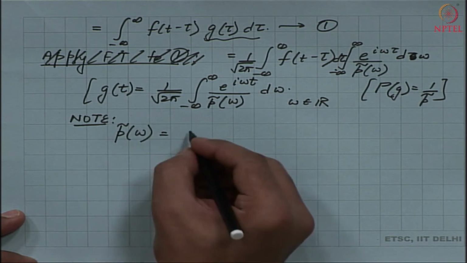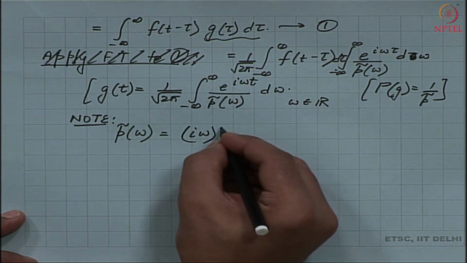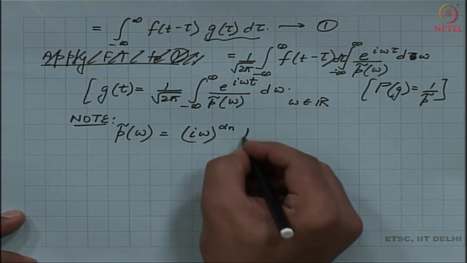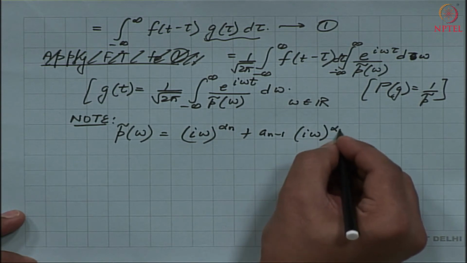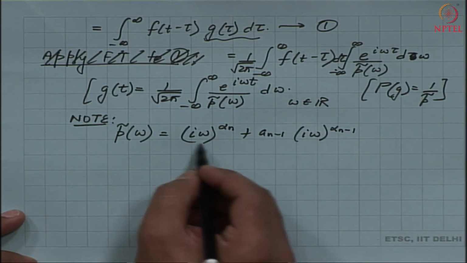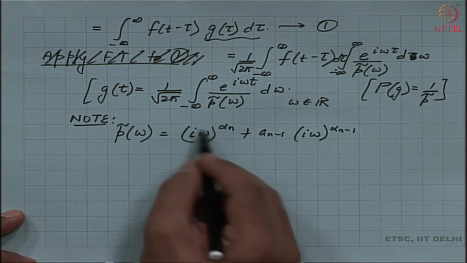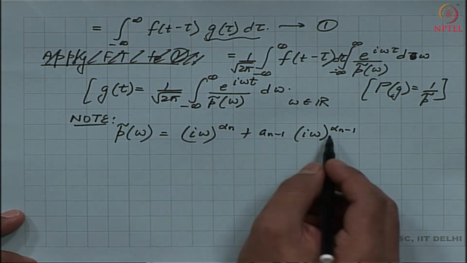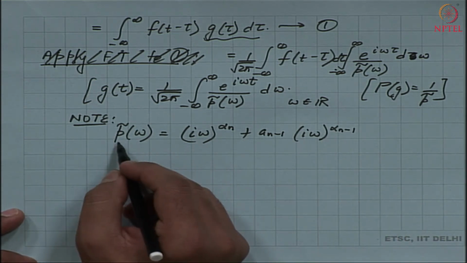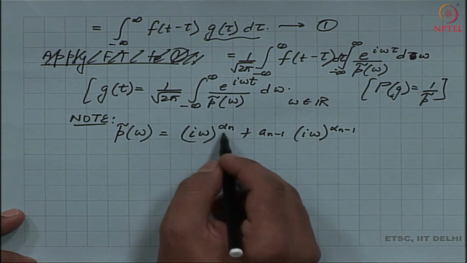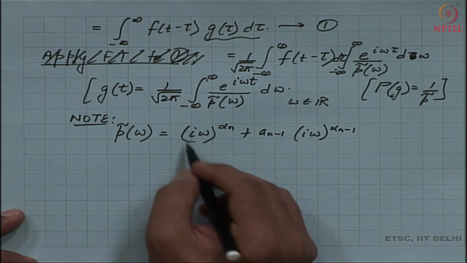So, my p tilde will look as follows. This will be (iω)^αn + a_{n-1}(iω)^{α_{n-1}}. So, we see that in the physical plane g was the operator. So, we had the derivative operator of order αn, order α_{n-1}, and so on. In the transformed plane, this is a polynomial of order αn, but the transformed variables are iω.